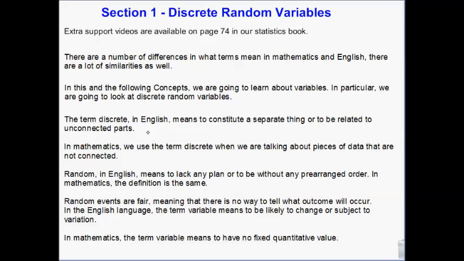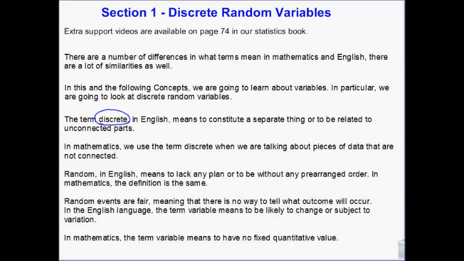So discrete, all right, that's our first word, discrete. It means separate or unconnected. So discrete means separate or unconnected. If you were talking about things that are discrete versus things that are not discrete, individuals are discrete. Individual people are discrete. Anything actually, but then things that are not discrete would be things that run into one another.